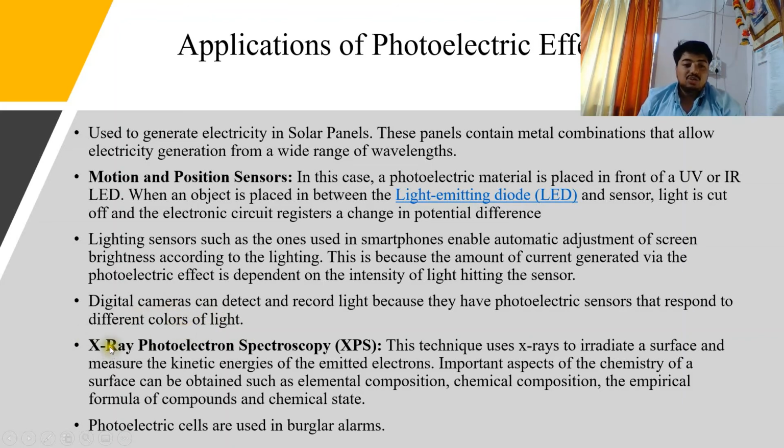Yes, now it's also used in X-ray photoelectron spectroscopy. Here you can see this technique uses X-rays to irradiate a surface and measure the kinetic energy of the emitted electrons. What they do is they take a surface they want to study, and they give a beam of light, that is X-rays, on this surface, and they check the speed of the emitted electrons.